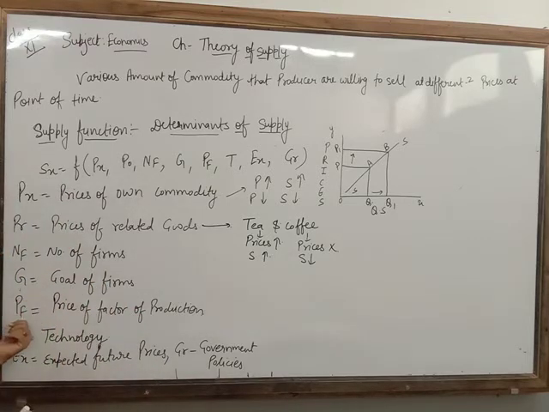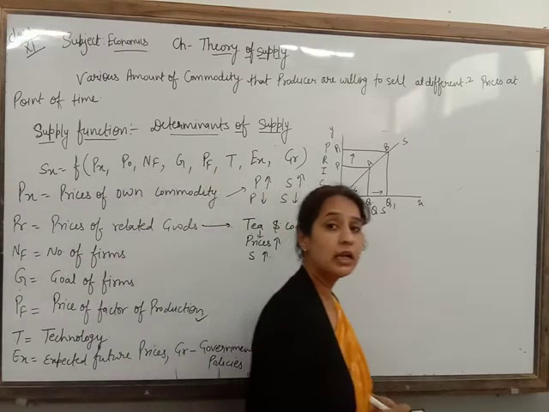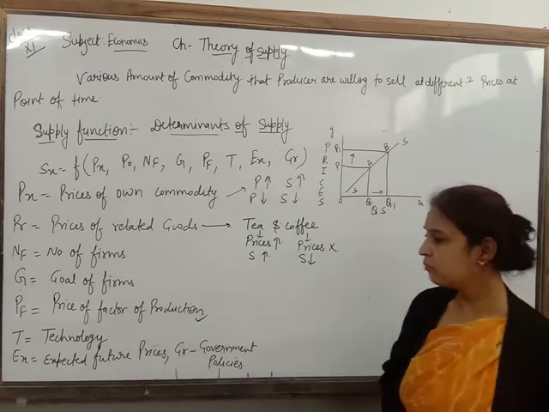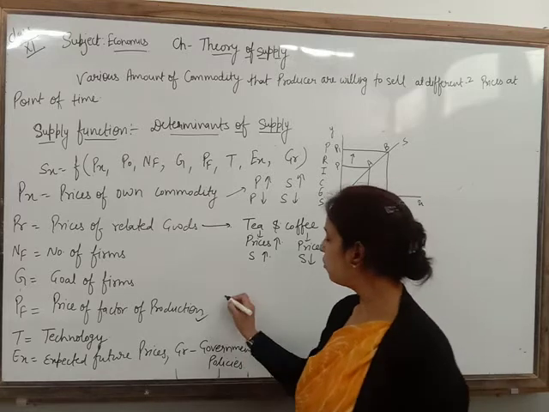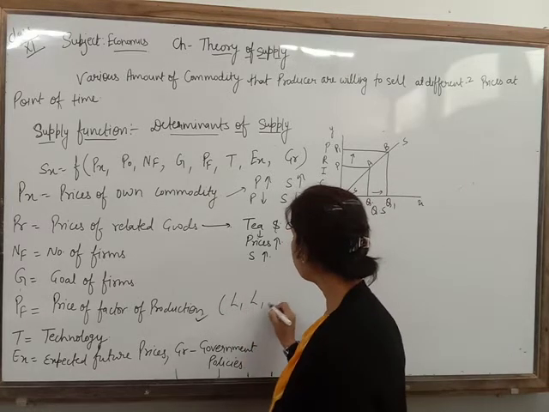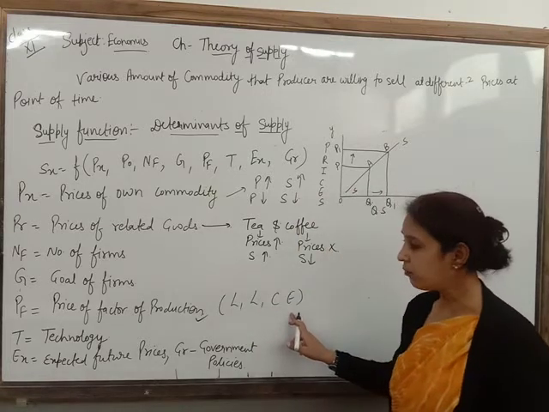Clear? Next, the price of factors of production, that is very important. Factors of production are the inputs, the raw material. The factors of production, all of you know, are LLCE: land, labor, capital and entrepreneurs.